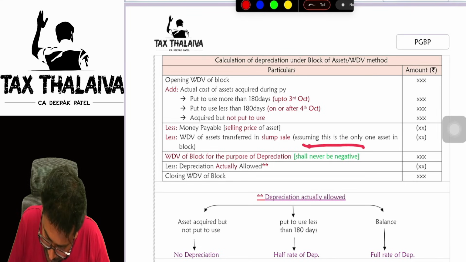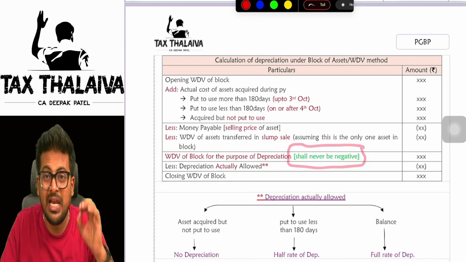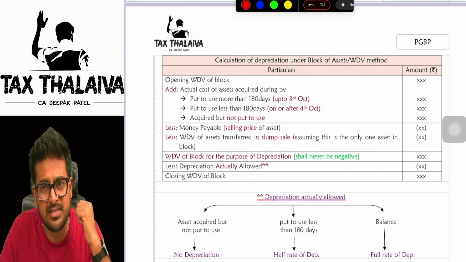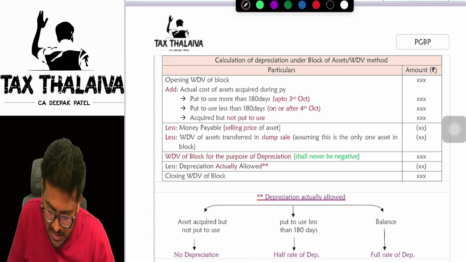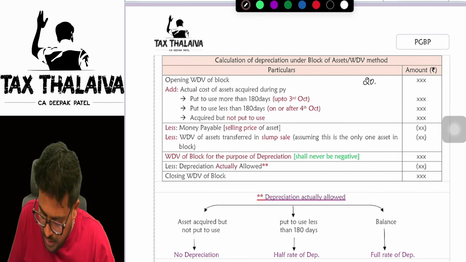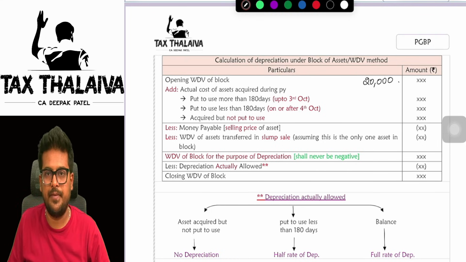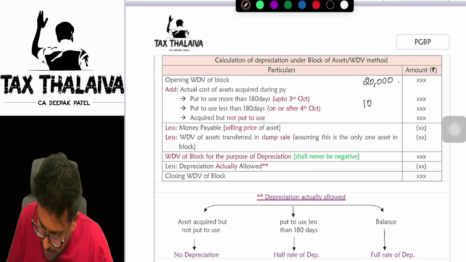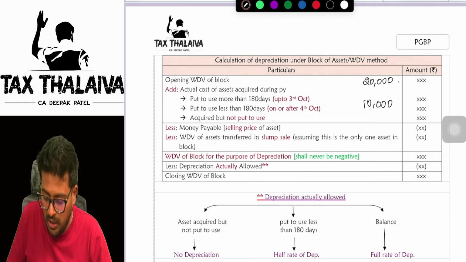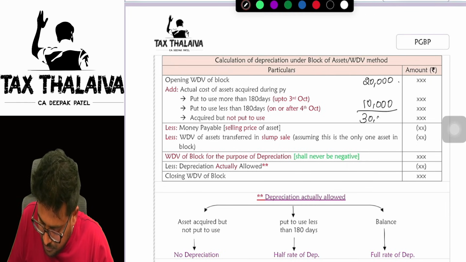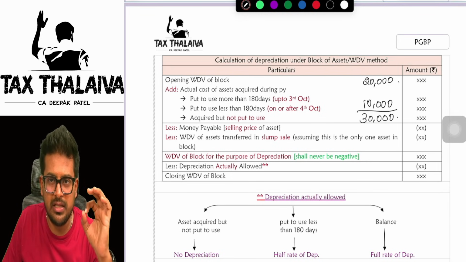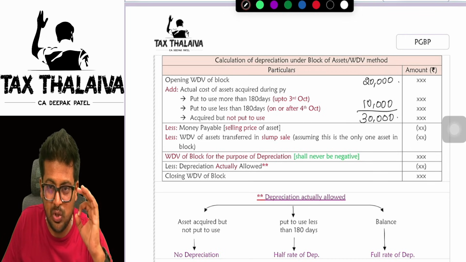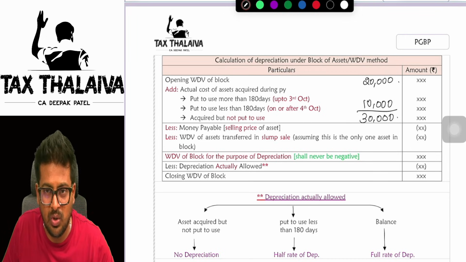Sir, what is this in green, sir? Shall never be negative. What do you mean, sir? Very simple, boss. Let me take one beautiful example here. Let's say the opening WDV of the block was 20,000 rupees. You purchased assets worth 10,000 during the year. Total how much? 30,000.